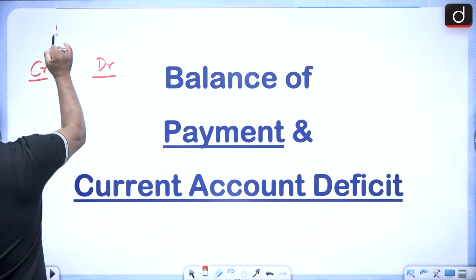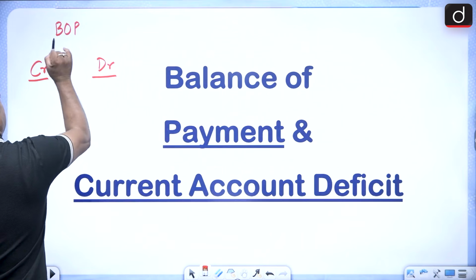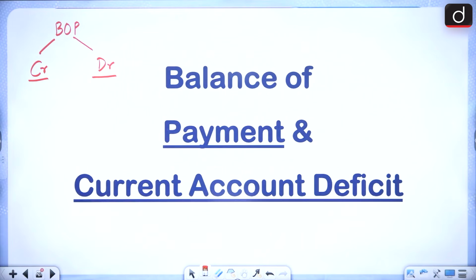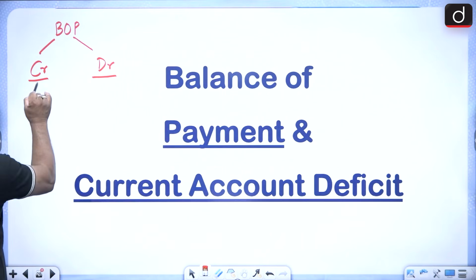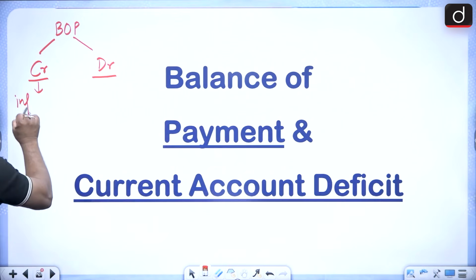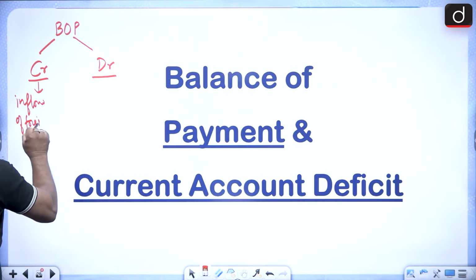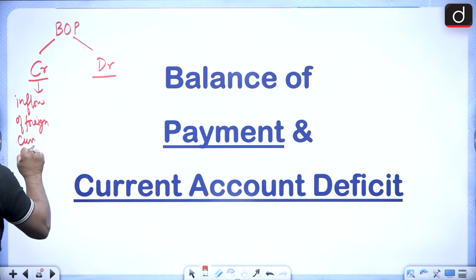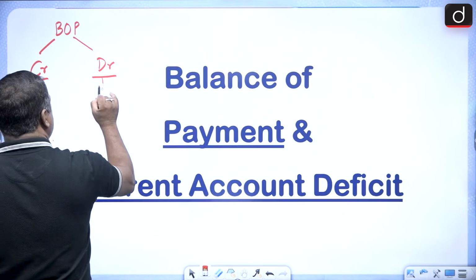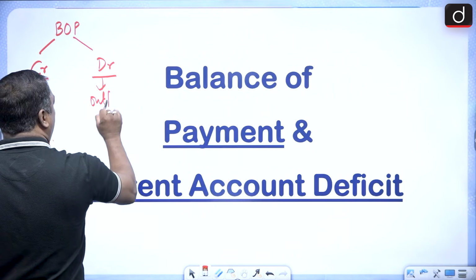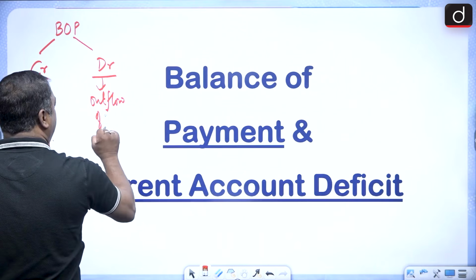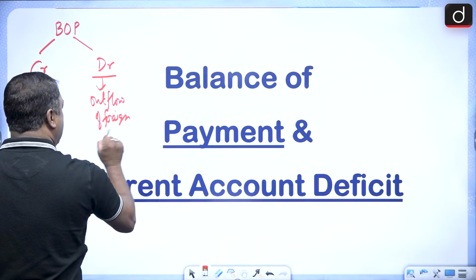So BOP has a credit side and a debit side. The credit side is nothing else but inflow of foreign currency, and the debit side is outflow of foreign currency.